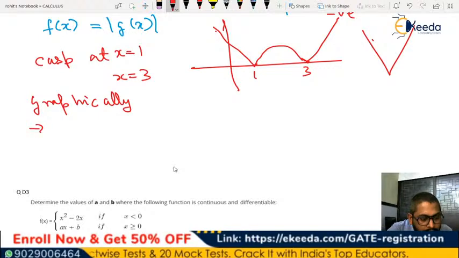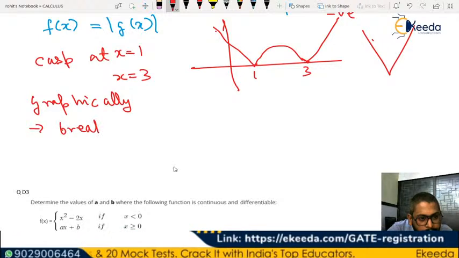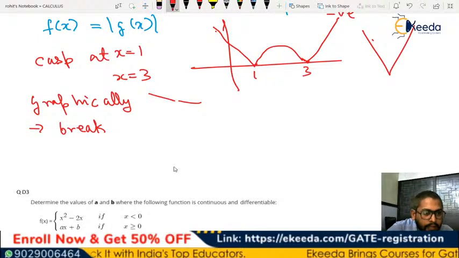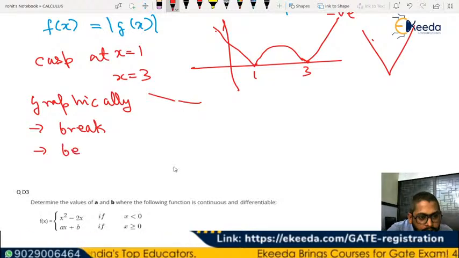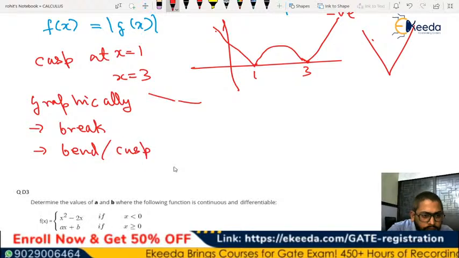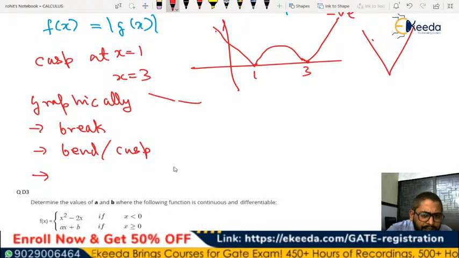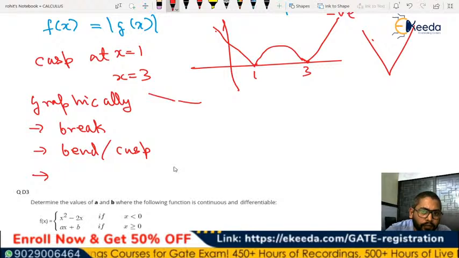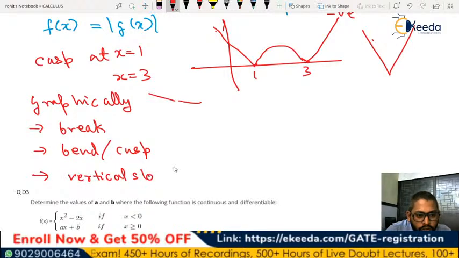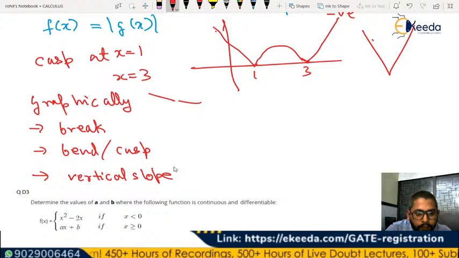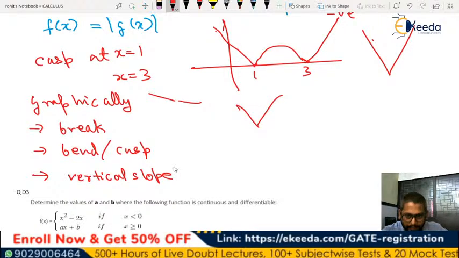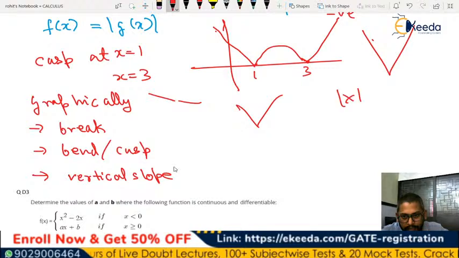If there is a discontinuity, so a break, a function like this, so there is a break here, or there is a bend, you can name it a cusp, or when you can see a vertical slope, that is also counted here. In that case what you'll see is this sudden cusp, because mod x also we have seen is not differentiable.